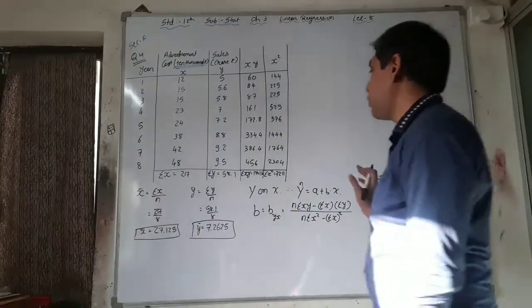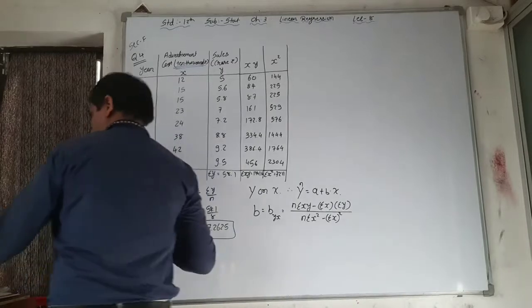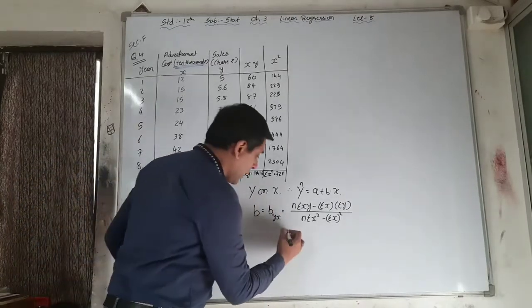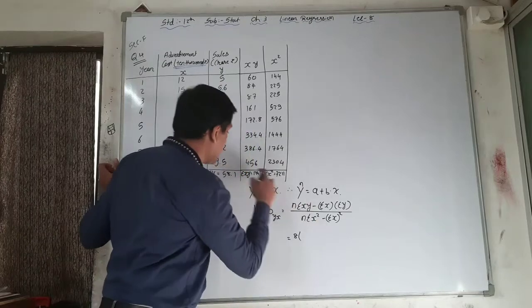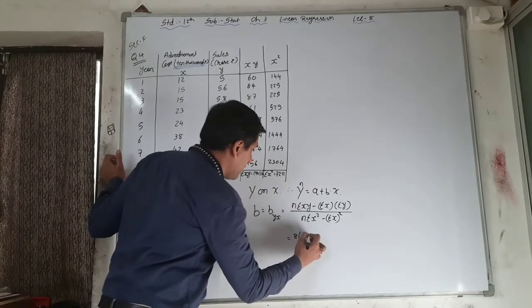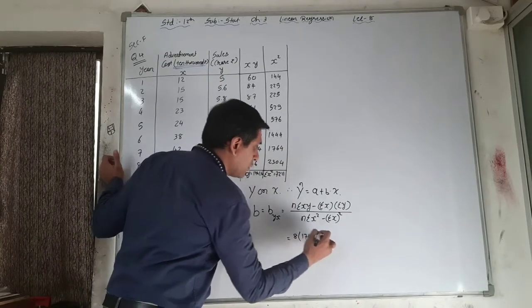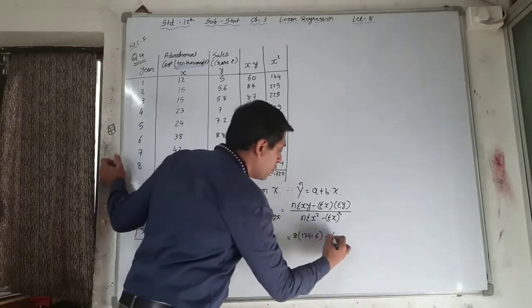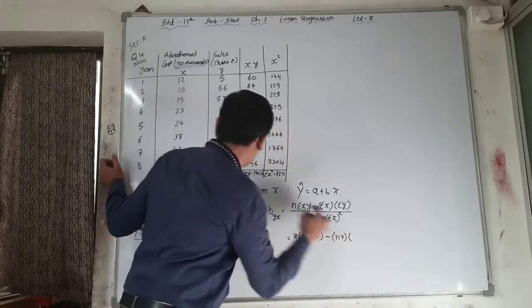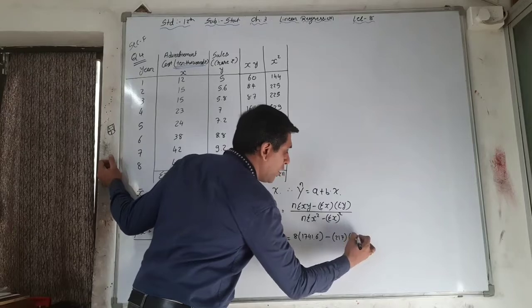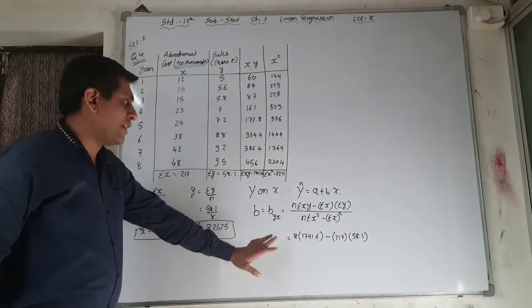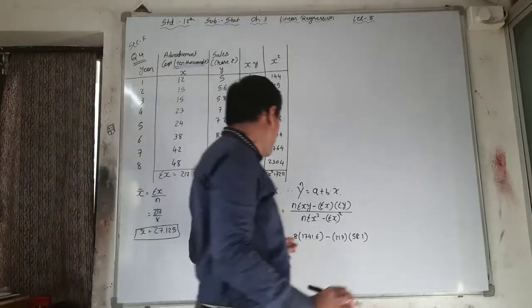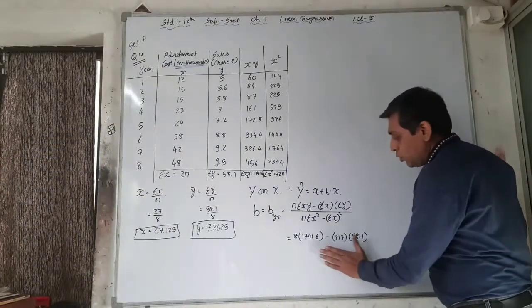See, now put the values in the formula. n is 8. Sigma xy is 1741.6 minus sigma x 217 into sigma y 58.1. See here, multiplication and simplification is somehow difficult because the amounts are so large.